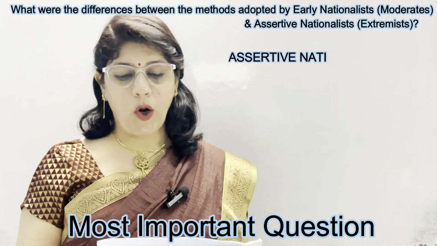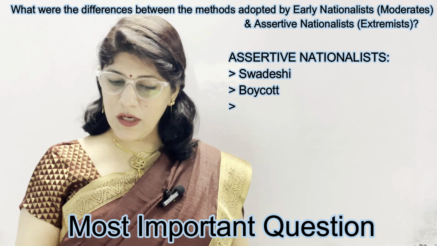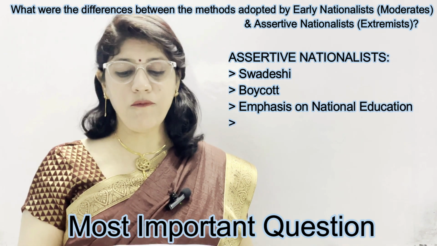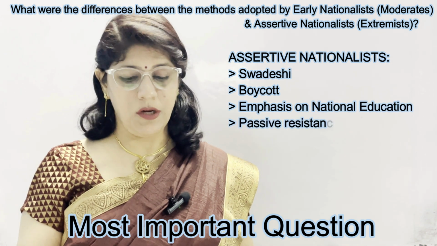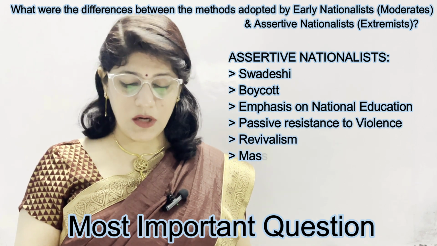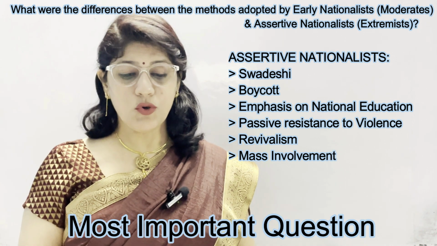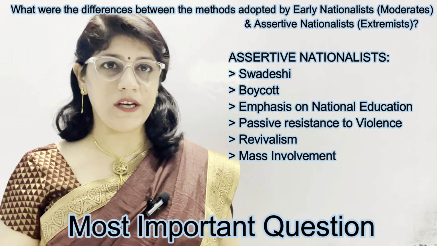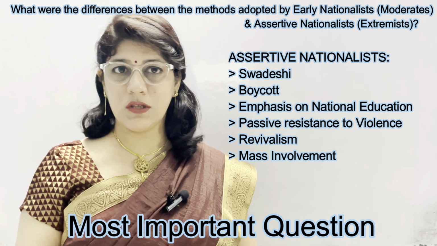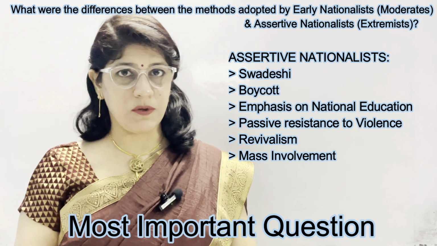Then methods adopted by assertive nationalists, or you can say extremists. Swadeshi, first point you need to explain. Second, boycott. Third, emphasis on national education. Fourth, passive resistance to violence. And then revivalism and mass involvement are sub-points in this heading. You need to explain all these points and you should prepare one long answer from these two chapters, because this is the most important question from my point of view from these two chapters.